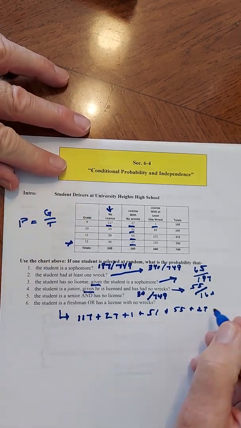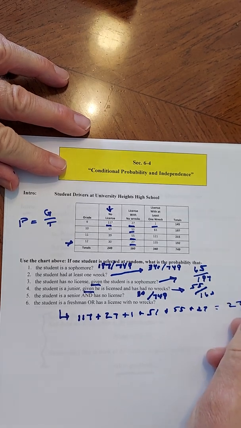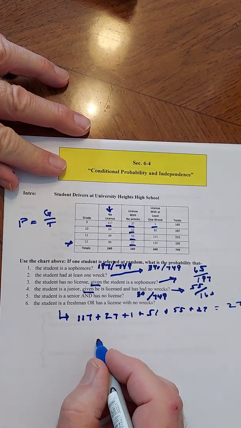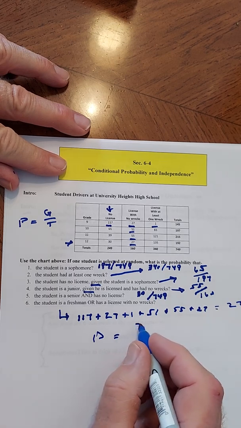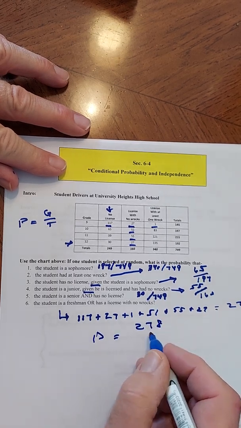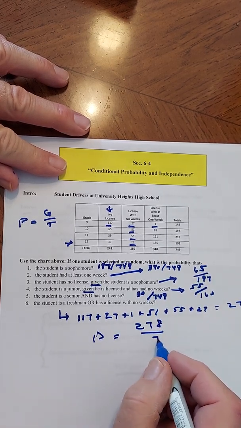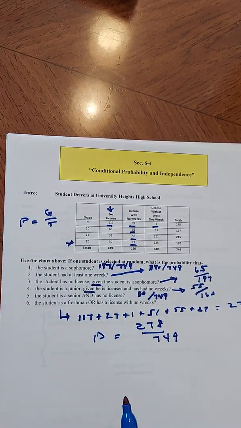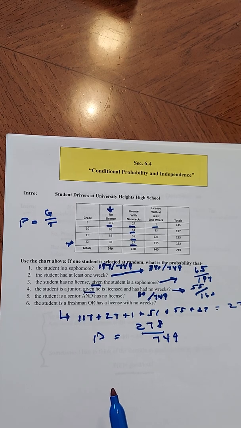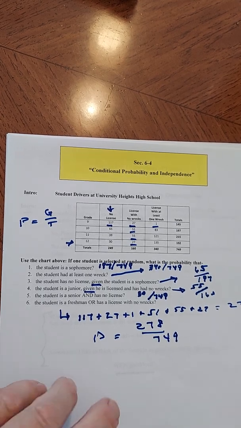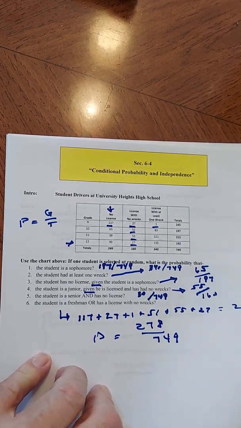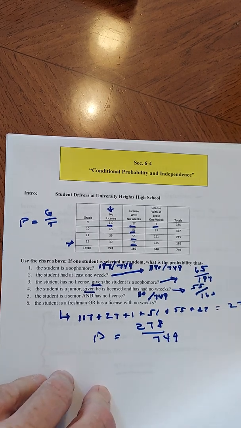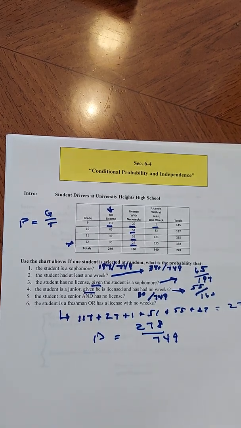I got 278. So my answer, the probability, is 278 over that total of 749. Again, it's 749 because it doesn't have the word given. Okay, so that's your intro to what conditional probability is. If you have the word given, that changes your numbers.